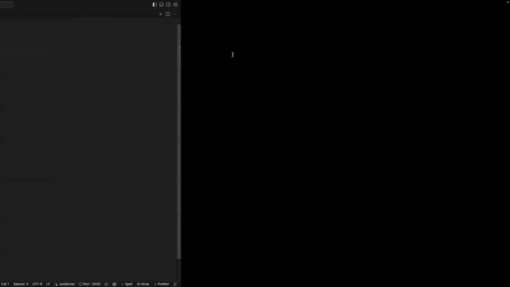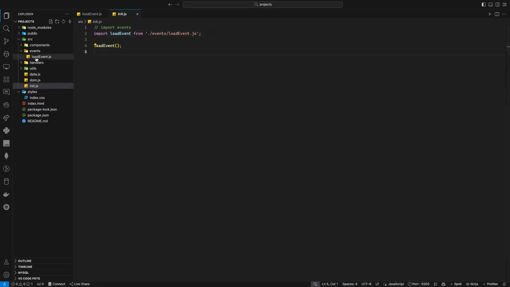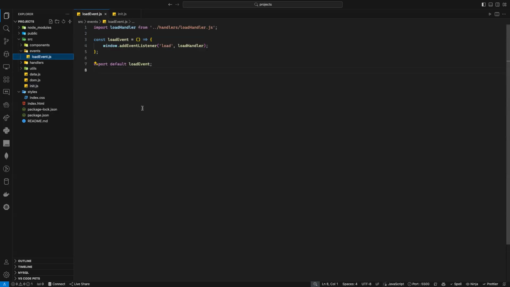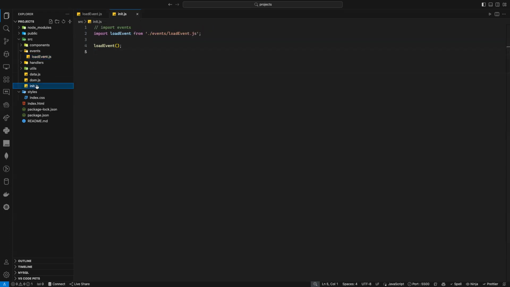And now if I go back, it's the same idea. So remember again, in event, I can import everything, but importing everything is always a bad idea. So we are trying to encapsulate everything. What I did, I just added this inside a function, and now I'm exporting the function. Here, I will just import it in init, and remember, I'm importing something specific, this function only. And then, of course, I just need to execute it.